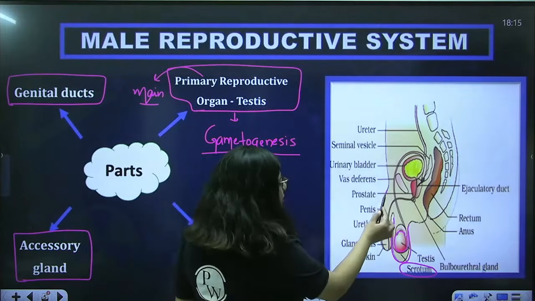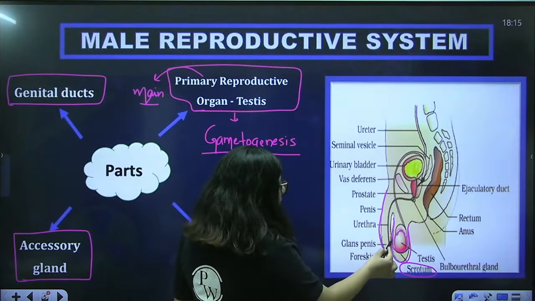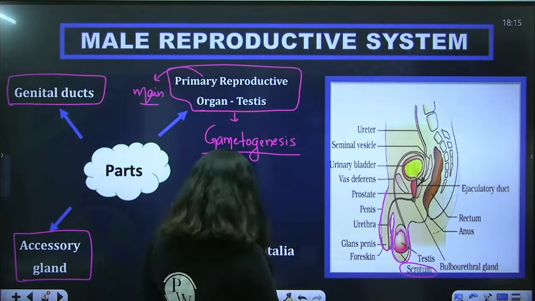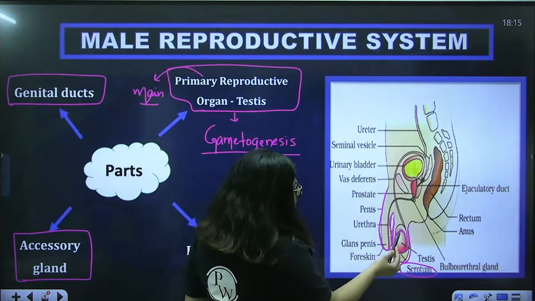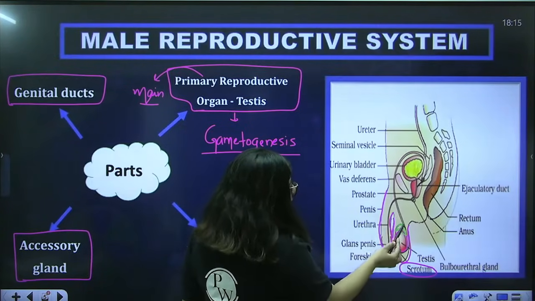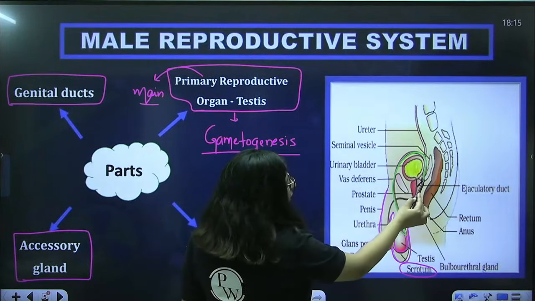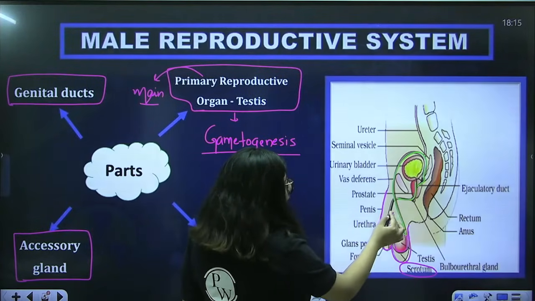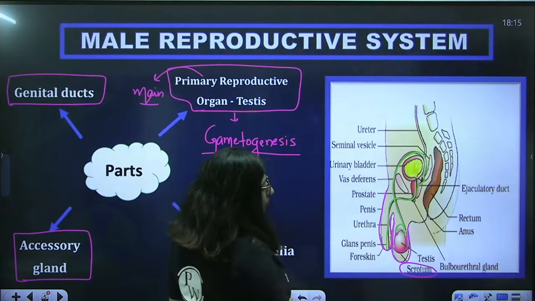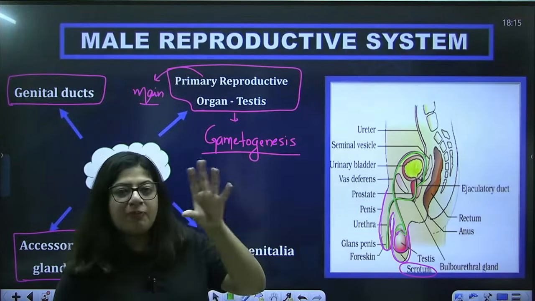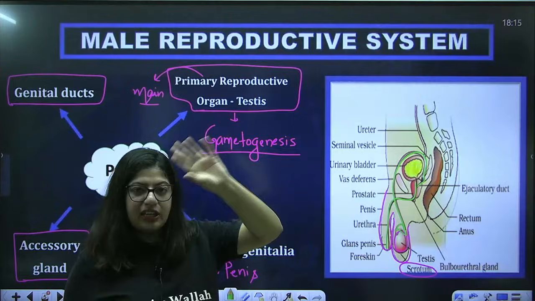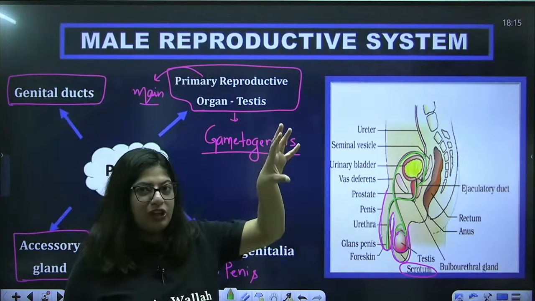This is the external genitalia known as penis, and here comes the duct system. In the duct system, we have this epididymis, this vas deferens. It is moving from here, meeting with the other duct and moving out as urethra from the penis. Okay, so this is the entire pipe system. Just think like a layman right now. You don't need to concern yourself with the names.